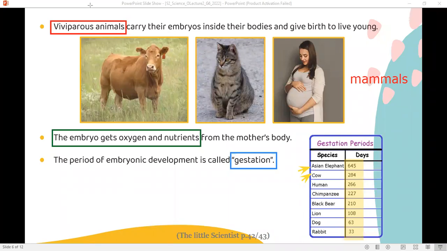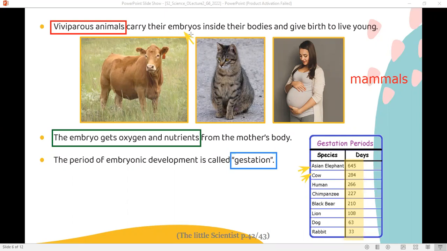Again, sexual reproduction in mammals happens in stages, starting from fertilization, the union of the sperm and an ovum inside the female's body. This will lead to an egg cell or a zygote. The zygote grows into an embryo. The embryo grows into a baby. The time that this baby takes inside the female's body is called gestation.